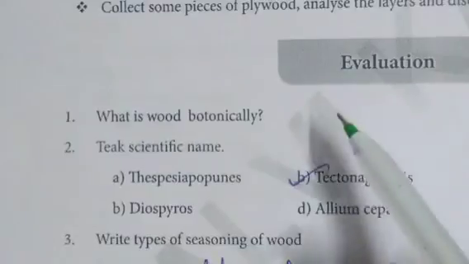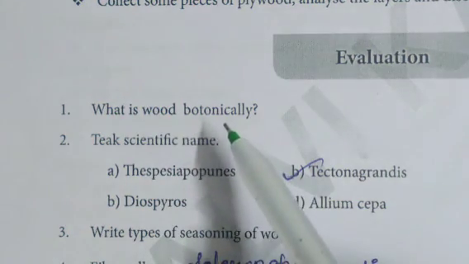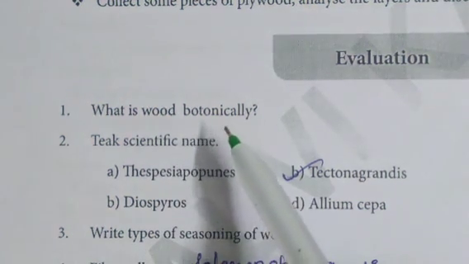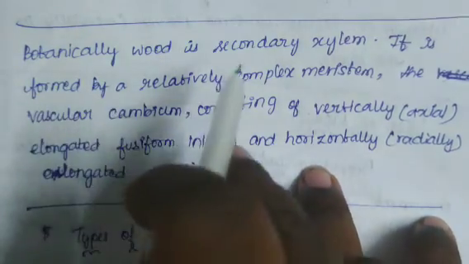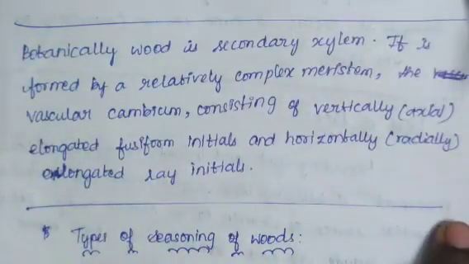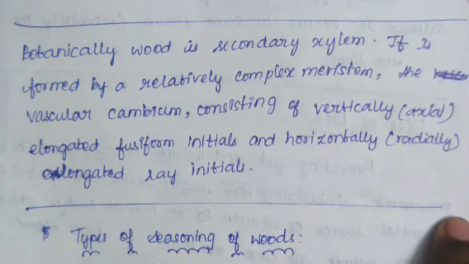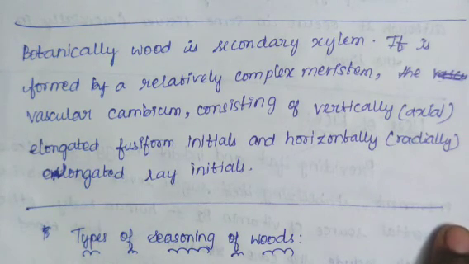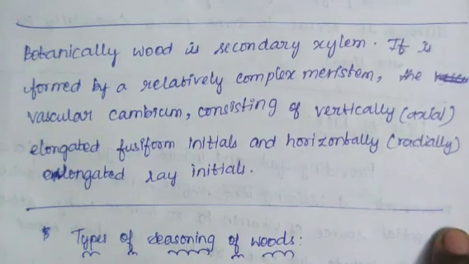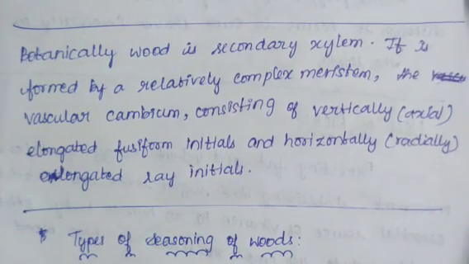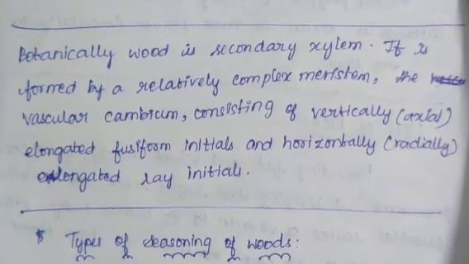So evaluation part, what is wood botanically? So the answer is botanically wood is secondary xylem. It is formed by a relatively complex meristem, the vascular cambium consisting of vertically axial, elongated fusiform initials and horizontally radial, elongated ray initials. This is the answer for first question.